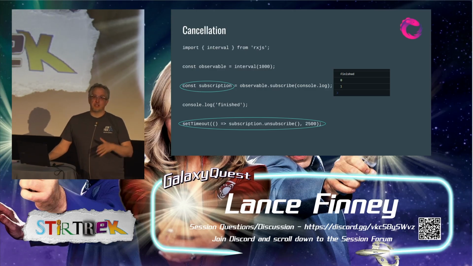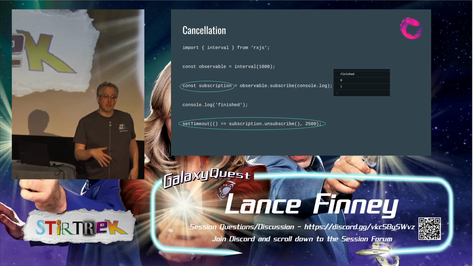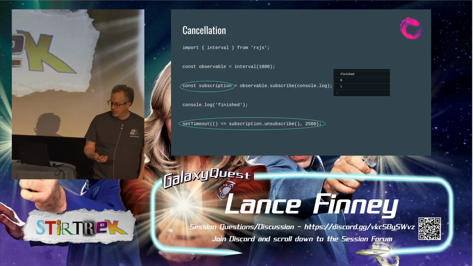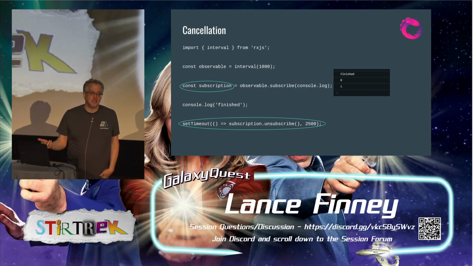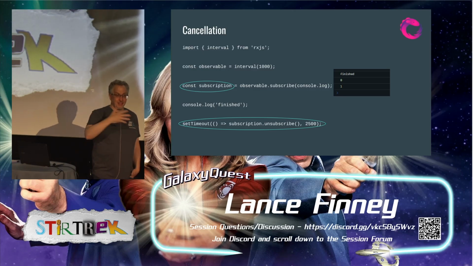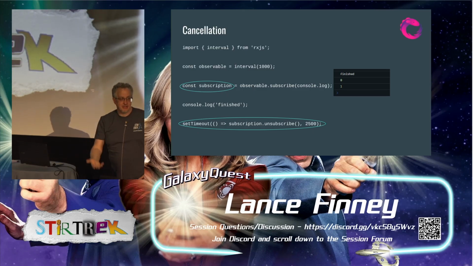There are several ways to do it. The basic way is what I show here, where when you subscribe, it returns a subscription object. And you can see at the bottom, after 2.5 seconds, 2,500 milliseconds, I'm going to call unsubscribe on that subscription. So what happens here is we subscribe. After 1 second, we get the 0. After 2 seconds, we get the 1. And after 2.5 seconds, we unsubscribe, and that observable is done, and the memory leak is avoided.